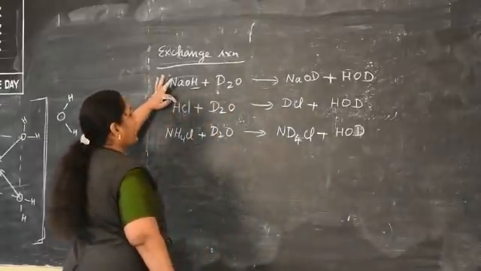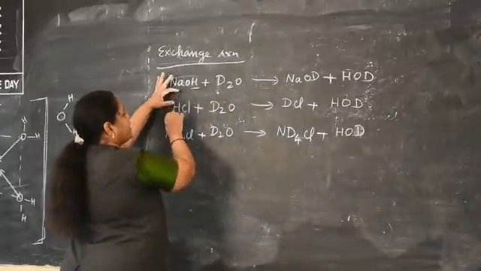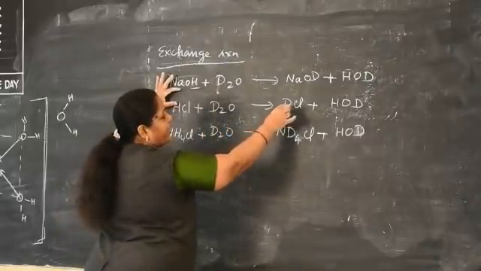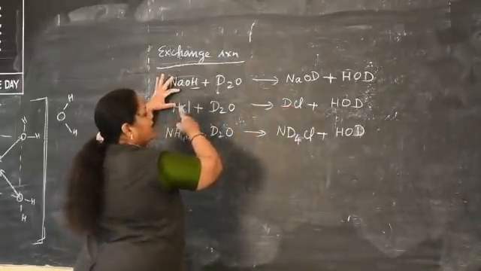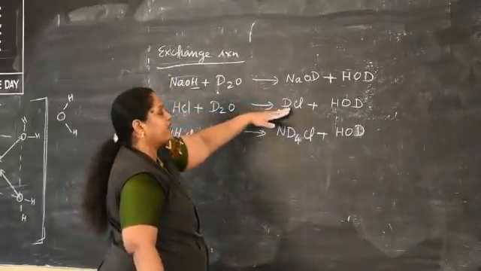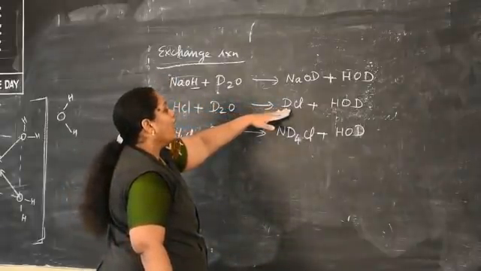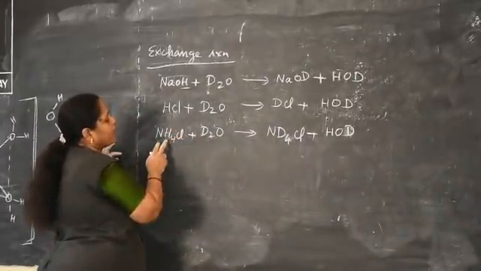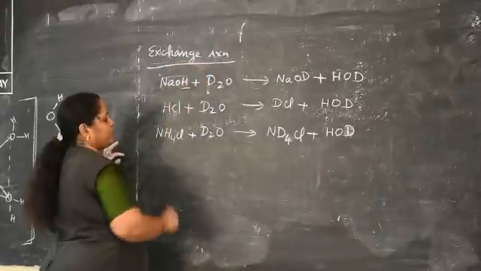Like that, in hydrochloric acid, how many hydrogens are replaced by deuterium? Due to formation of DCl, we can easily understand that only 1 hydrogen is replaced from hydrogen chloride. Number of ionic hydrogens removed from a compound can be determined by exchange reaction.